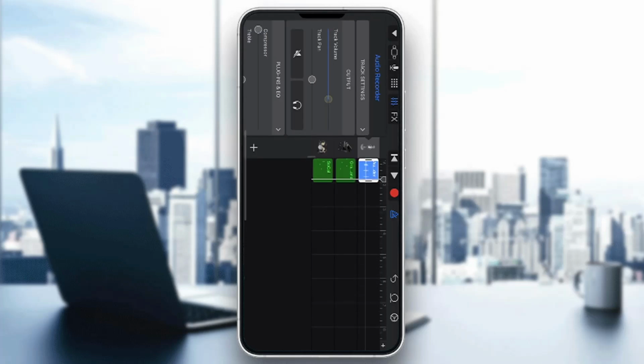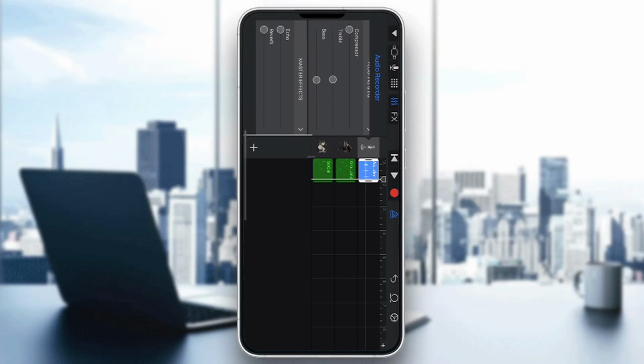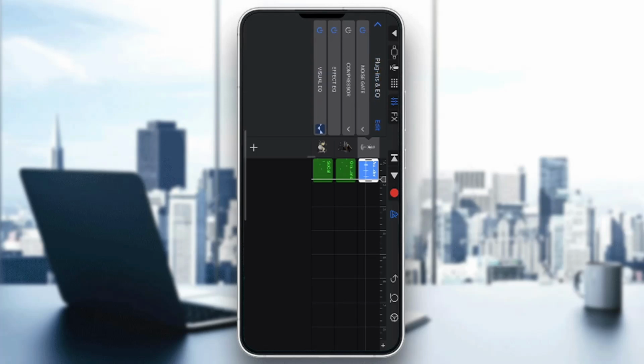This slider option is going to open up this track settings right here where you can see we can now scroll down to find our plugins and equalizer, master effects, and so on. And if you open up plugins and equalizer, you can see that one of the options is called the noise gate. So once you click on noise gate, now guys, you can select how much of the noise gate you want, and by reducing and increasing this option right here, you can select how much of the hiss sound you want to remove from your track.